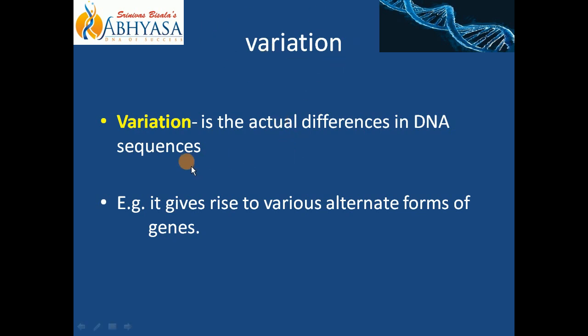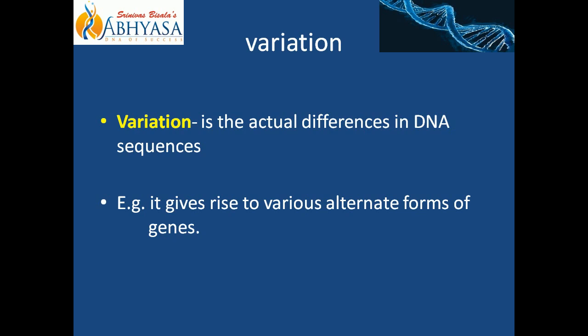It is the difference in the DNA sequence. Okay, one individual differs from another individual because the DNA sequence differs. Now, because of this difference in DNA sequence, it gives various alternate forms of genes. See, you and me, we both are having this gene which is responsible for the presence of hair on our, let us say skull or head, right? But what should be the texture of that hair? What should be the color of that hair?